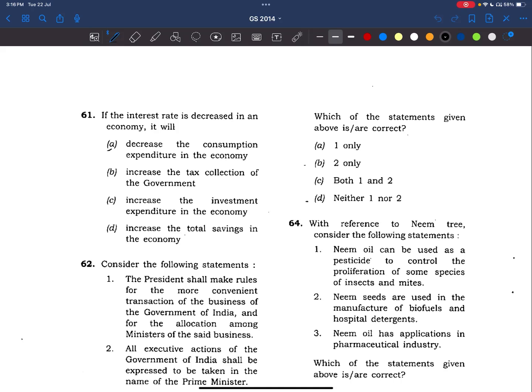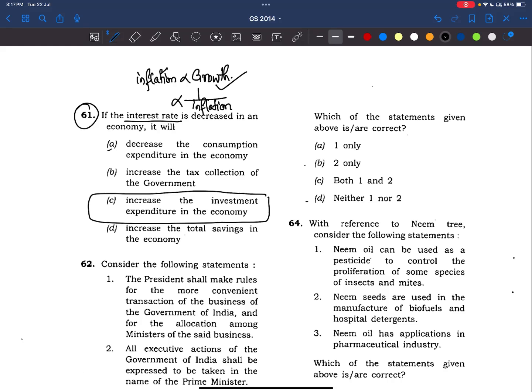Now let's start with question number 61. If the interest rate is decreased in an economy, it will... See, in the previous video we have seen interest rate is inversely proportional to inflation, right? And we also know inflation is proportional to growth, right? Now see, if the interest rates are decreasing, that means people will not put their money in the banks, so they'll try to invest in the economy. So that leads to growth. See here, the increase in the investment expenditure in the economy.